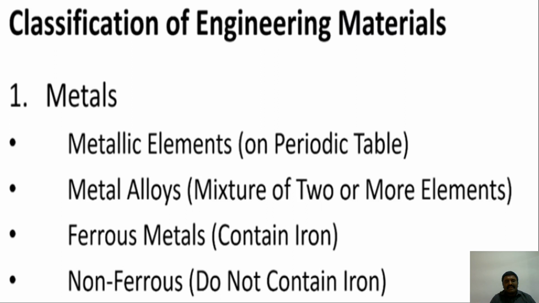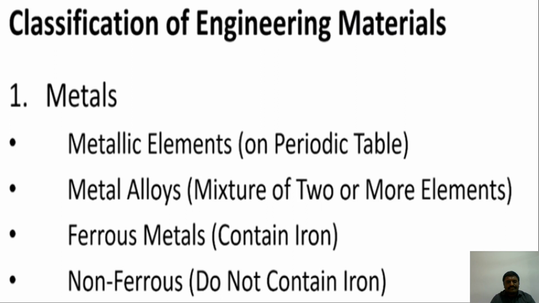Ferrous metals have iron as the main constituent, and they have different types, which can be classified as cast iron, wrought iron, or steel. Cast iron may be gray cast iron, white cast iron, malleable cast iron, or ductile cast iron.